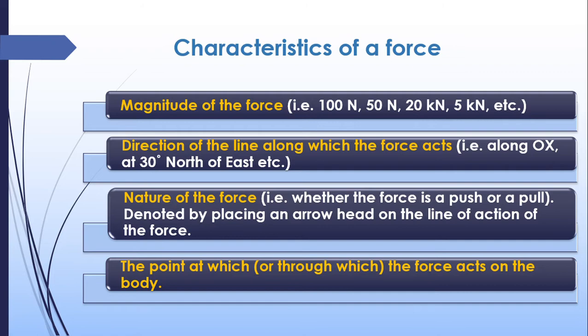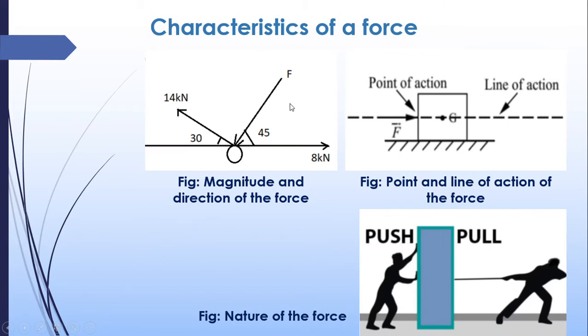First one is the magnitude of the force. Magnitude means how much force is acting on the body. For example, here there is a particle. We are applying force on the particle. Okay, we are applying a force of 14 kilonewton on the particle. So 14 kilonewton is the magnitude of the force. There are different types, different amounts of force. So how much is the force acting on this body? It is 14 kilonewton. So we can say that the magnitude of the force is 14 kilonewton.